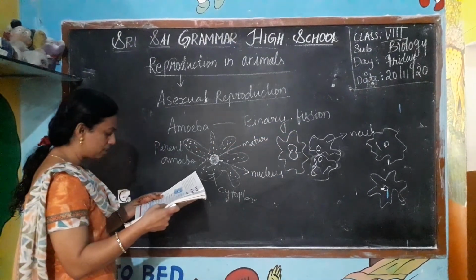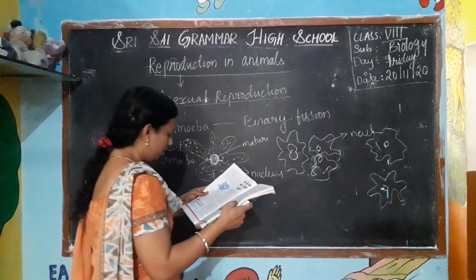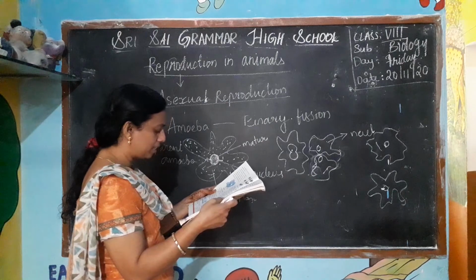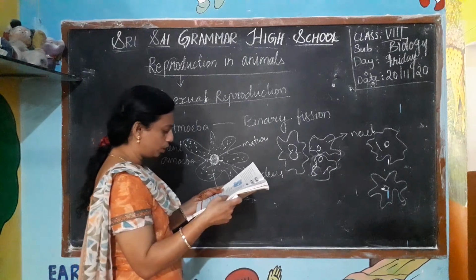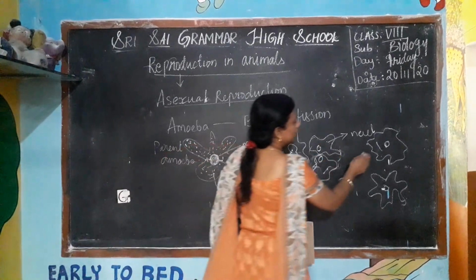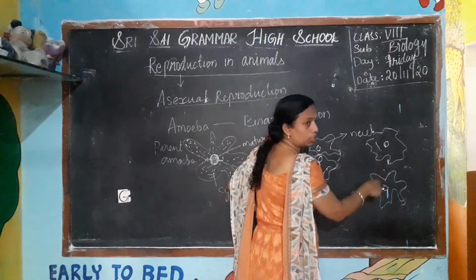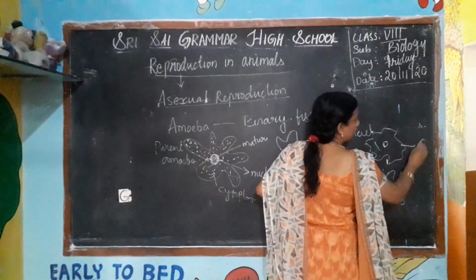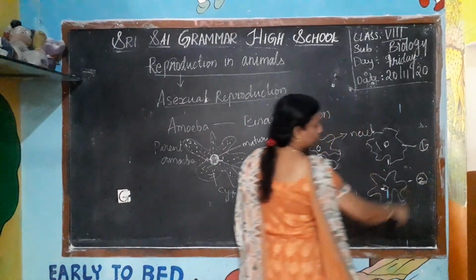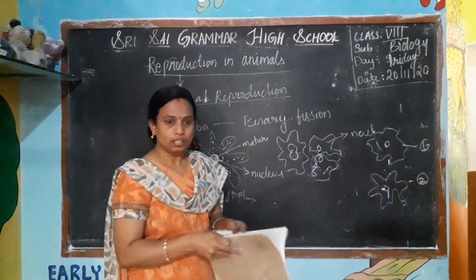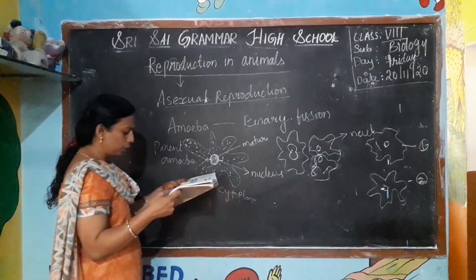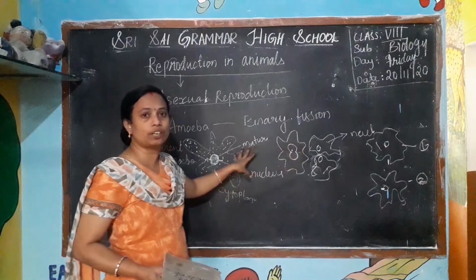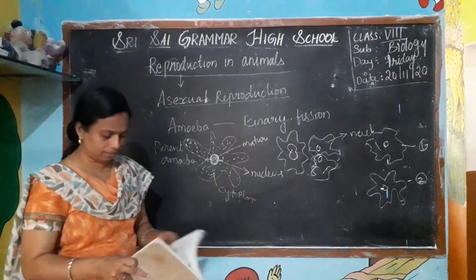This is a type of asexual reproduction in which an animal is produced by dividing into two individuals. From this parent they are producing two individuals, two daughter amoebae are formed. So they divide into two individuals. This is known as binary fission.